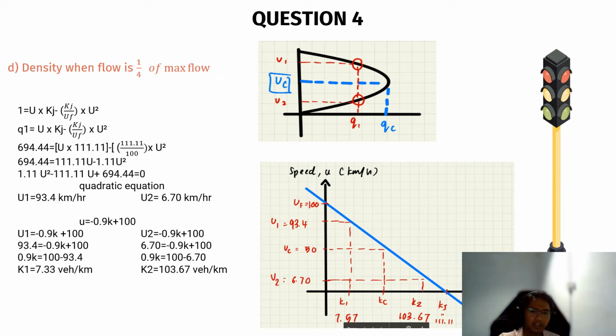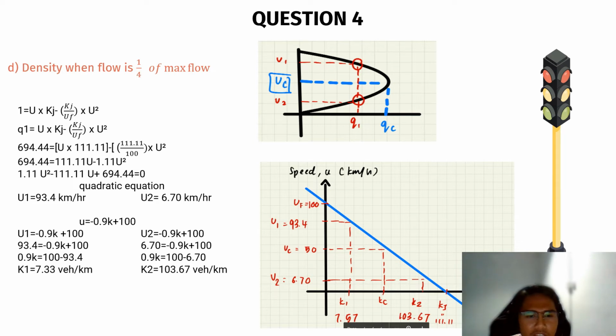If you are wondering why there are two U, if we look at the above graph, we can see that if we pull the Q1 across, we will get two values of U, which is U1 at the above one and the U2 at the below.